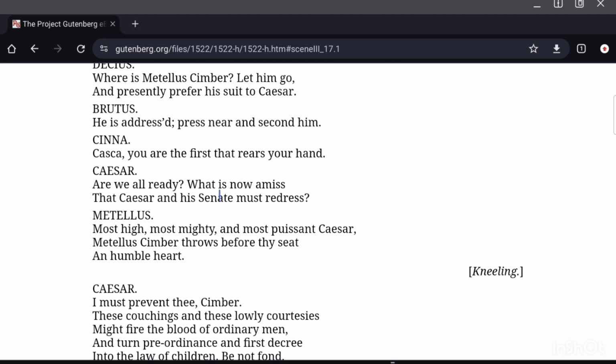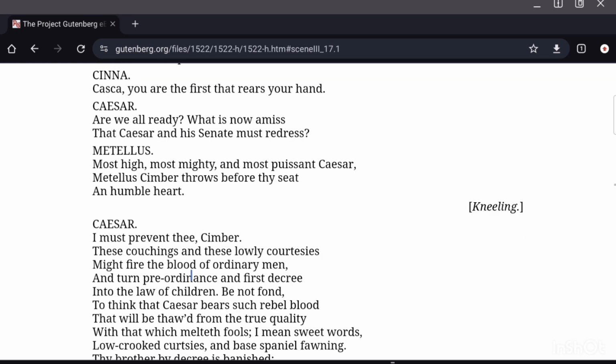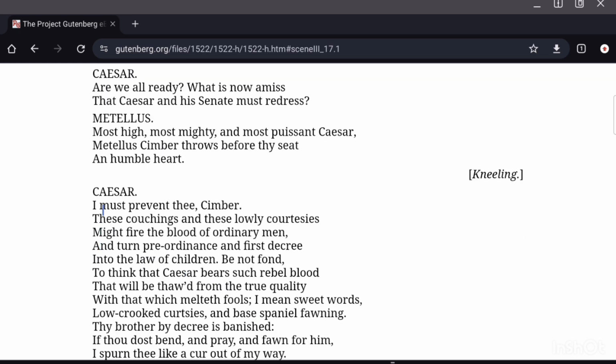Caesar: Are we all ready? What is now amiss that Caesar and his Senate must redress? So, what is wrong that Caesar and his Senate must redress, must set right? Is there anything left to be done? Is there any mistake that we need to make amends for? Metellus: Most high, most mighty, and most puissant Caesar, most powerful Caesar, Metellus Simba throws before thy seat an humble heart. So Metellus pleads to Caesar.